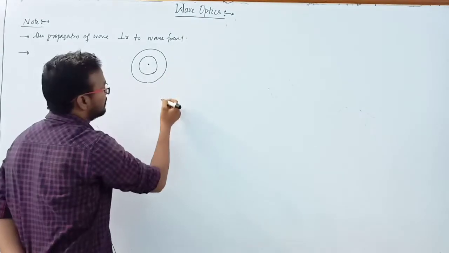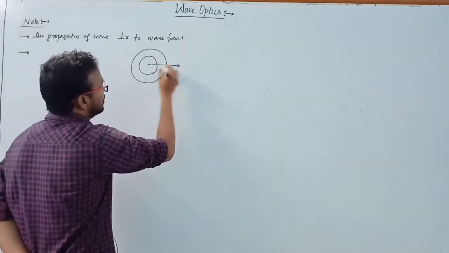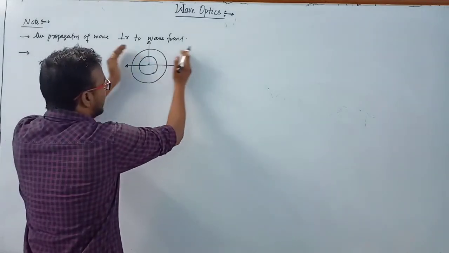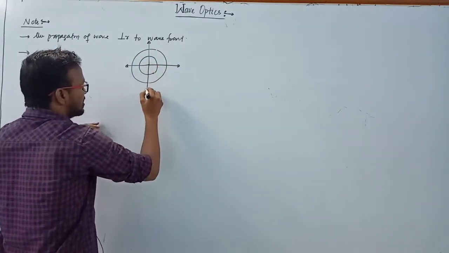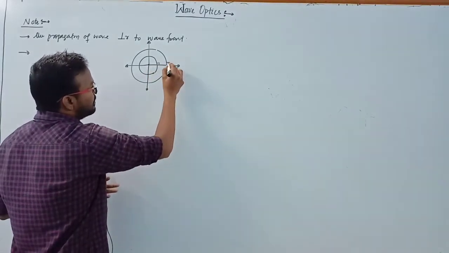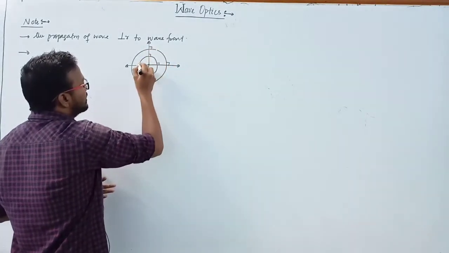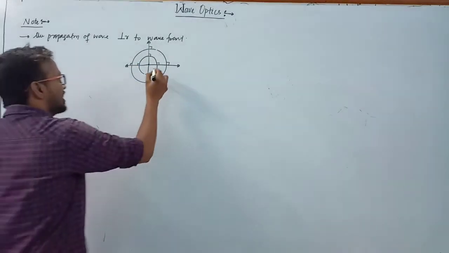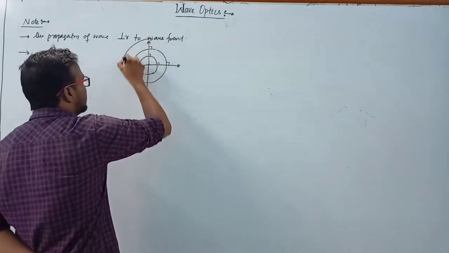First wavefront, second wavefront, but this is the direction of propagation of the wave, because the wave is traveling in the forward direction. So this is the direction of the wave, and the angle between the wavefront and the propagation of the wave is always 90 degrees. Clear?